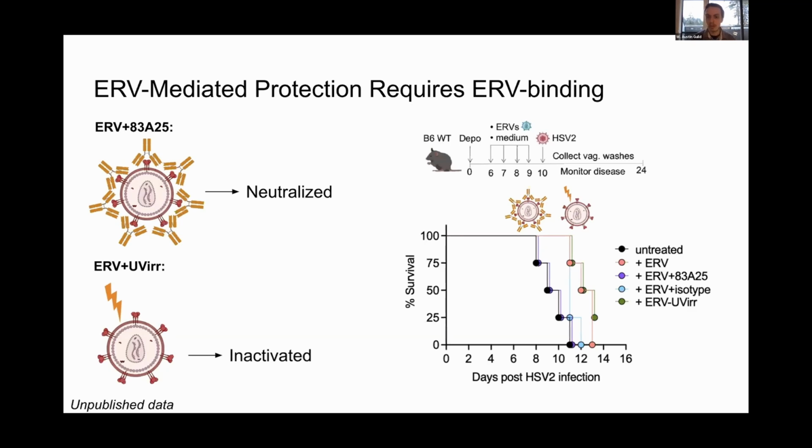So really interestingly, what we found was that for those ERVs that were neutralized using 83A25, the mice survival percents were actually much more similar to the mice that had no ERV treatment whatsoever. So they were quite low. However, with the ERVs that were inactivated using UV radiation, those survival scores were actually much more similar to ERVs that had no intervention whatsoever. So what this indicated to us was that this protection does require the ERVs to be able to bind. However, they don't necessarily need to be replication competent.